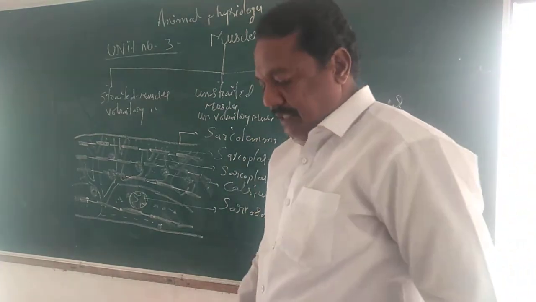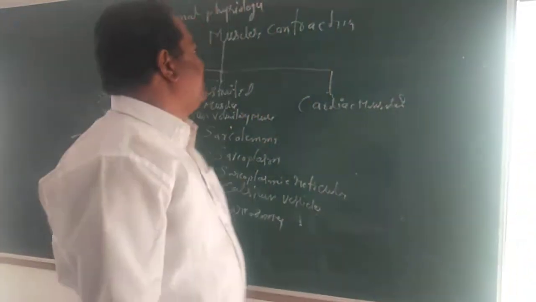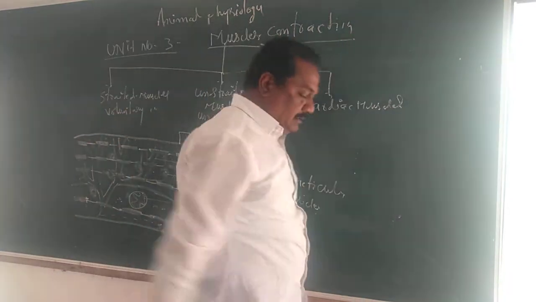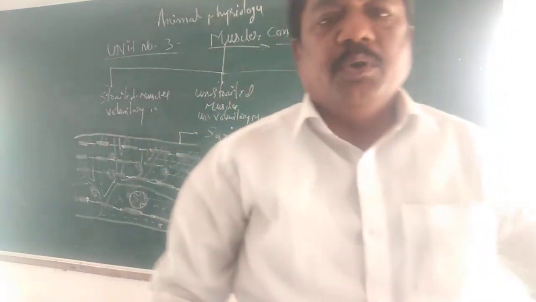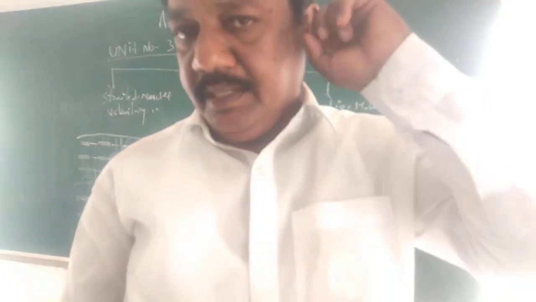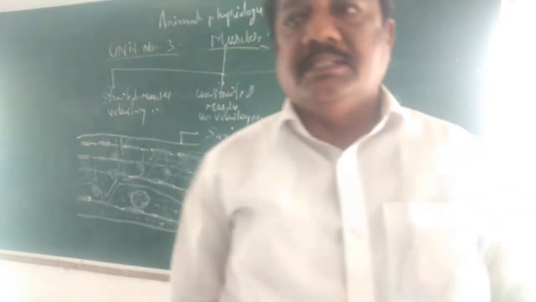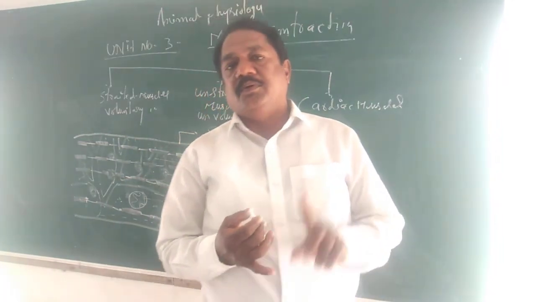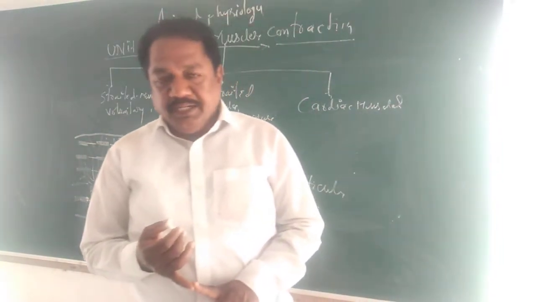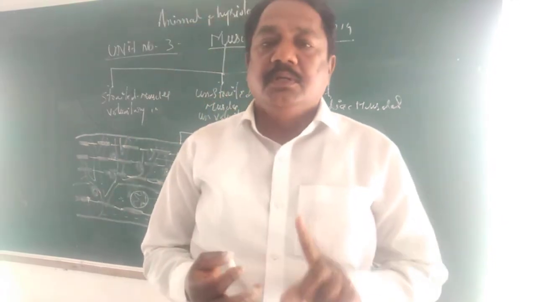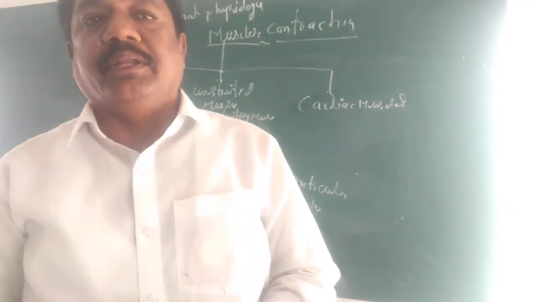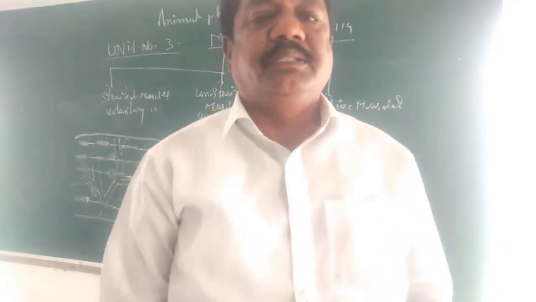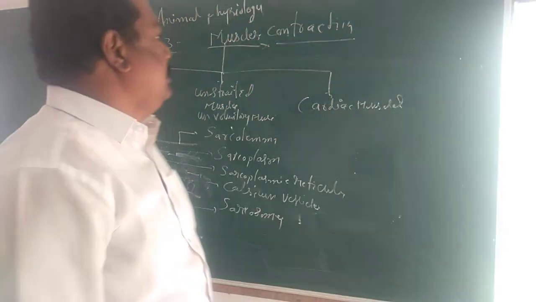In this physiology, the third unit is muscle contraction. What contraction here? Muscle contraction. So you know, in the animal kingdom, 4 important tissues are there: epithelial tissue, connective tissue, muscle tissue, and nerve tissue. Out of these 4, muscle tissue is very important. The study of muscle tissue is called myology.